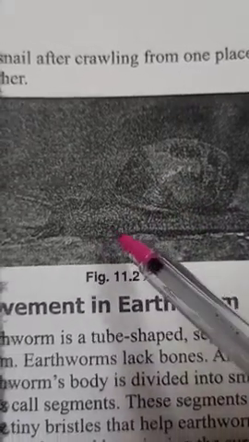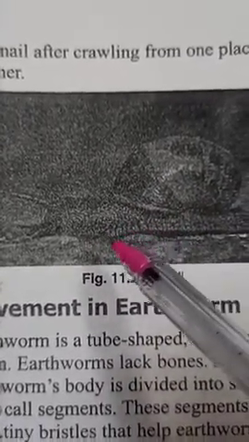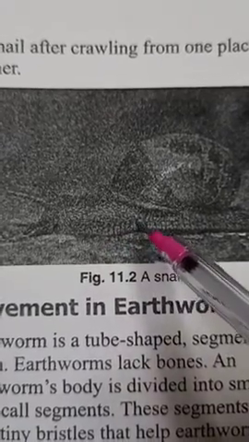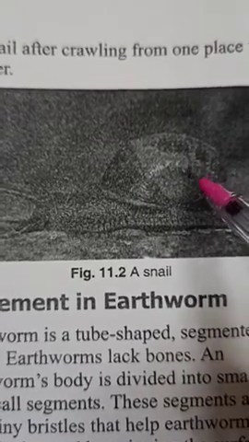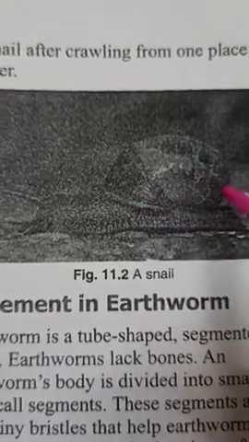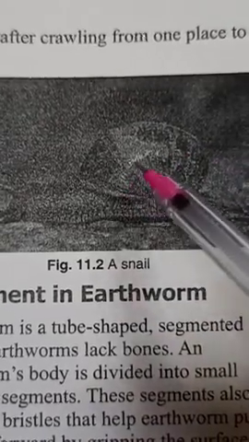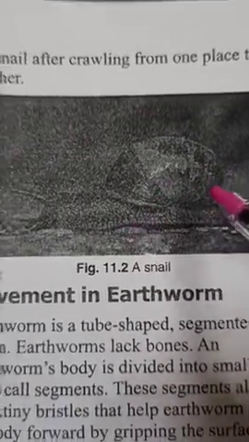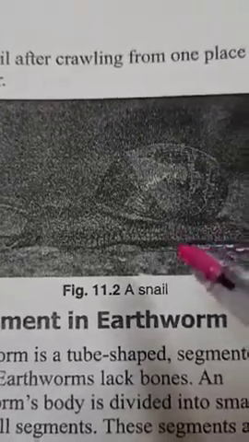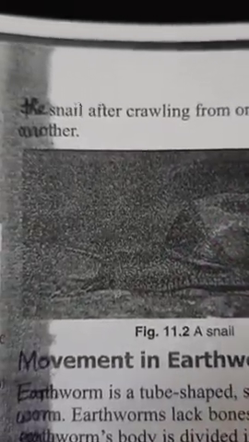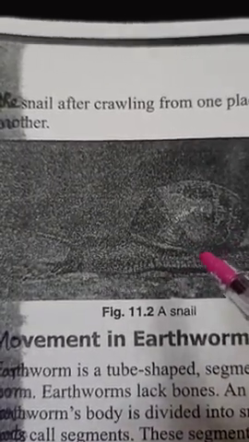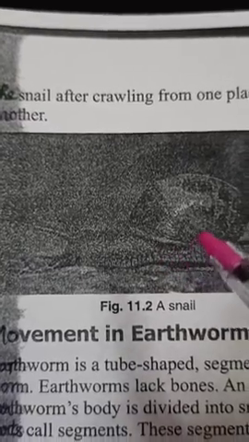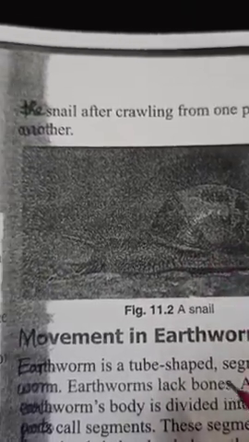When it gets any kind of danger, snails can hide themselves inside this shell. Because this is a hard structure, with the help of this structure they can protect themselves. So children, this is about the structure of snail, body of snail and movement in case of snail.